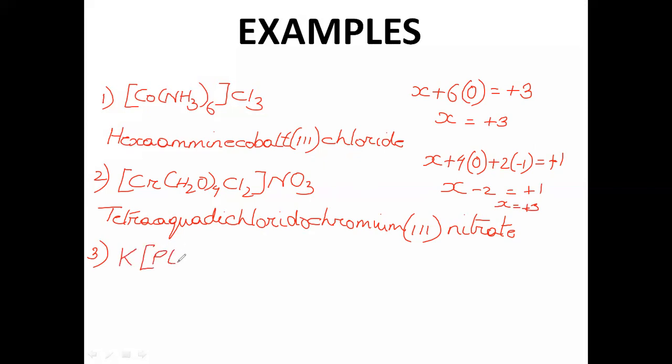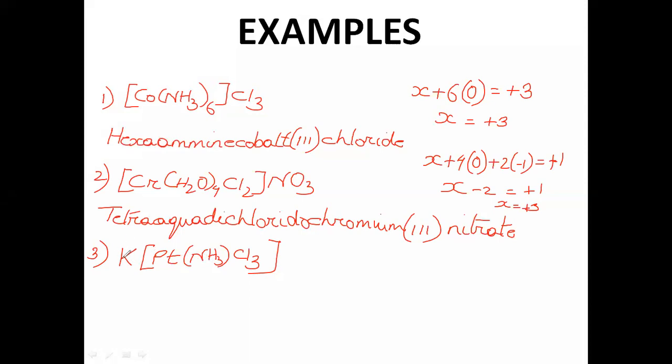Let us take this platinum, and let me take NH3 and Cl3. Okay, so let's say we have this particular complex. Now, how to name it? Can you see that what we are writing first is K? So this is our cation and our complex part is now the anion. So you have to be very careful.